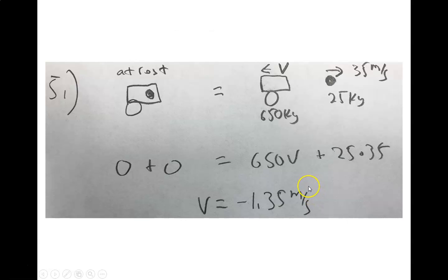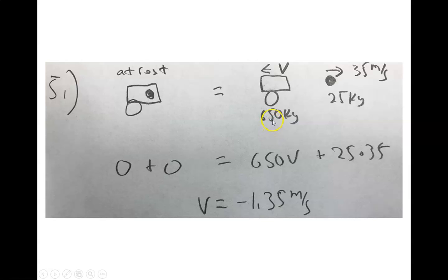I think it's helpful to draw a picture with these, and you've got your initial picture and then your final picture. So initially we've got our cannon and a ball, and they're at rest, and our initial momentum of our system is going to be 0. Then over on the right side we're going to have the cannon moving to the left and the ball moving to the right. So our initial momentum has to equal our final momentum.